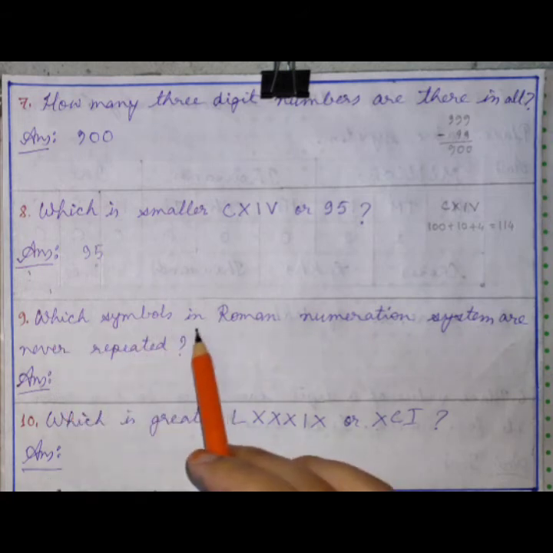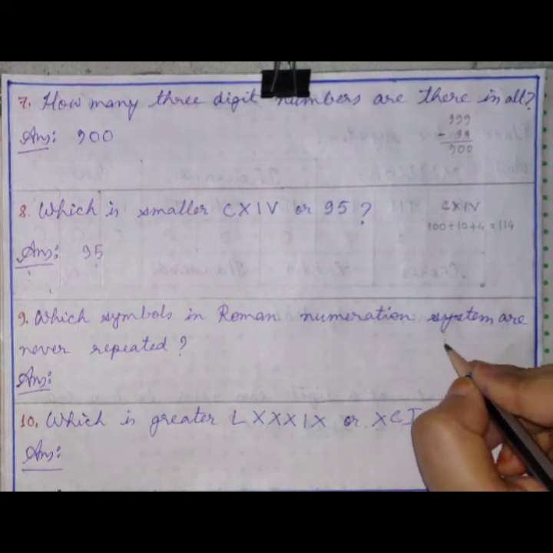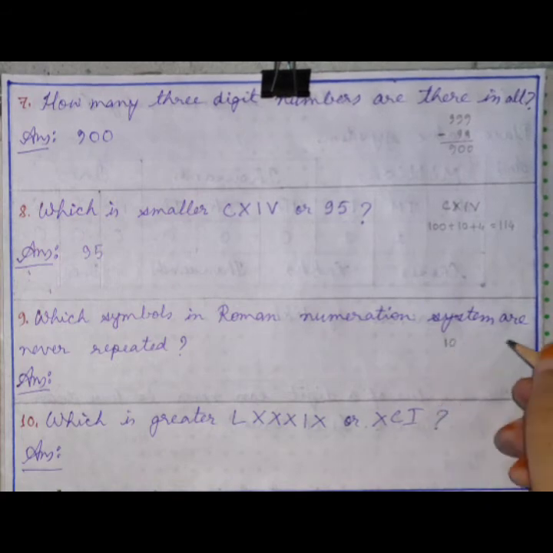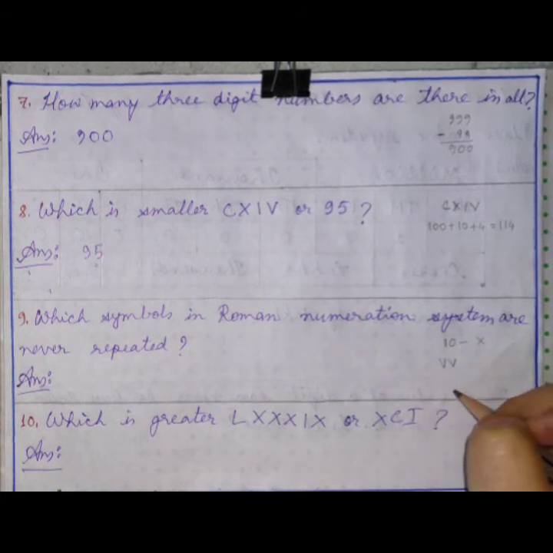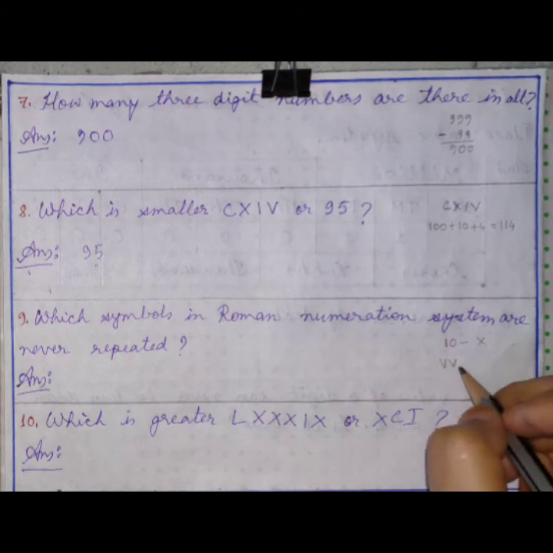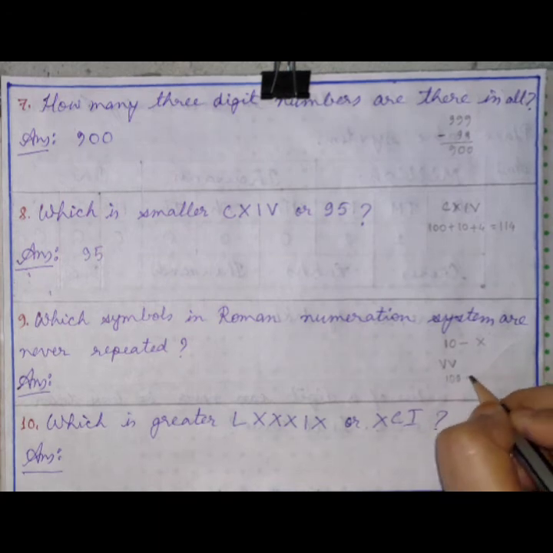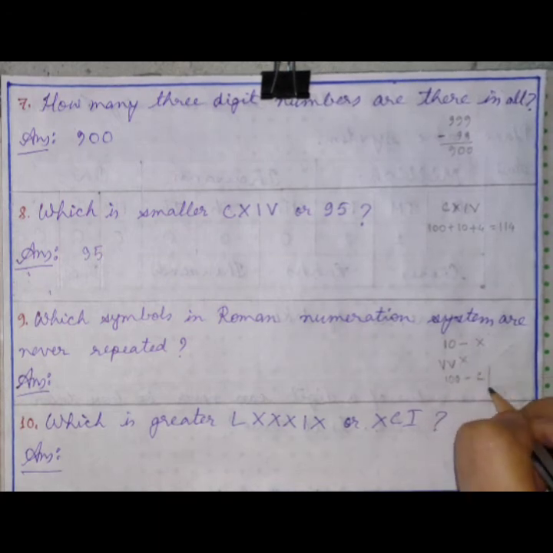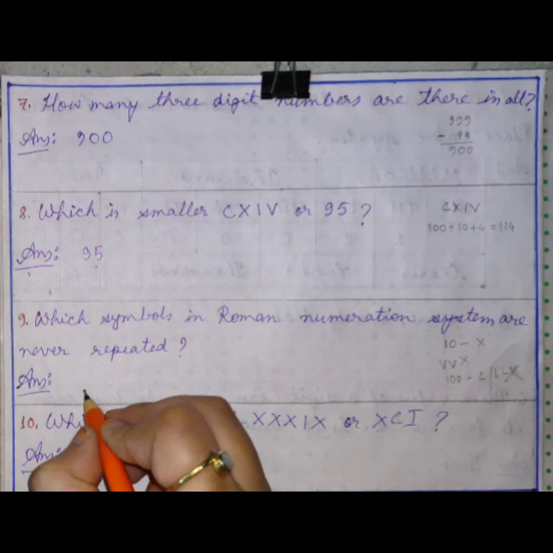Yes? Okay. Now moving to question number 9. Which symbols of the Roman numeration system are never repeated? Now see here, suppose you have to write 10 in the Roman numeration system. What will you write? You will write X, right? Will you write VV? No, you will write X directly to represent 10. Like that only, to represent 100, what will you write? C. Okay, will you write LL? No, you will not write.